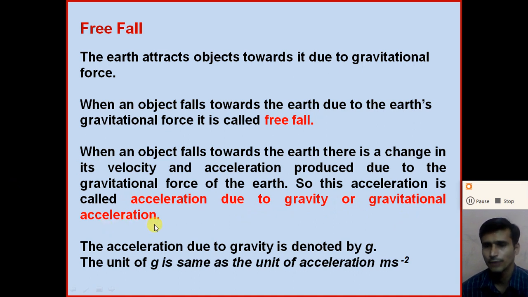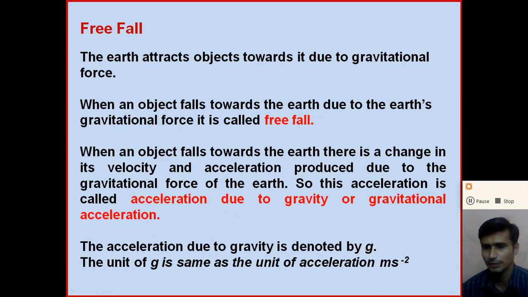So dear student, when we throw an object in the upward direction, or when we release an object in the downward direction, its velocity changes with time, and due to this an acceleration is produced in the object. Now this acceleration produced on the object is due to the gravitational force of the earth. So this acceleration is called the acceleration due to gravity, or the gravitational acceleration. Acceleration due to gravity is denoted by small g, right?